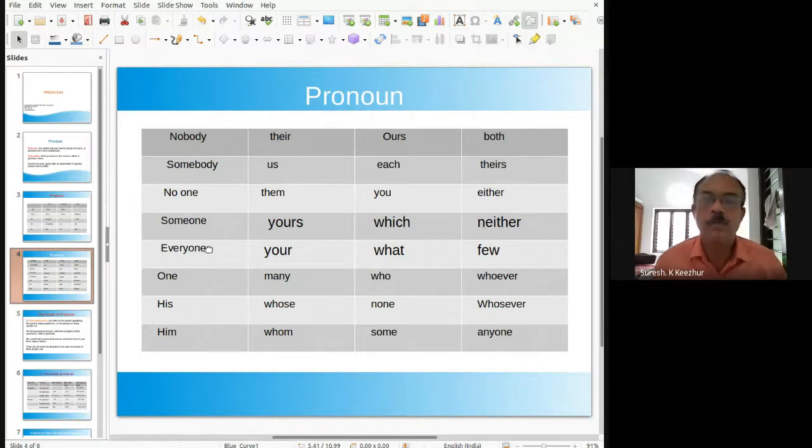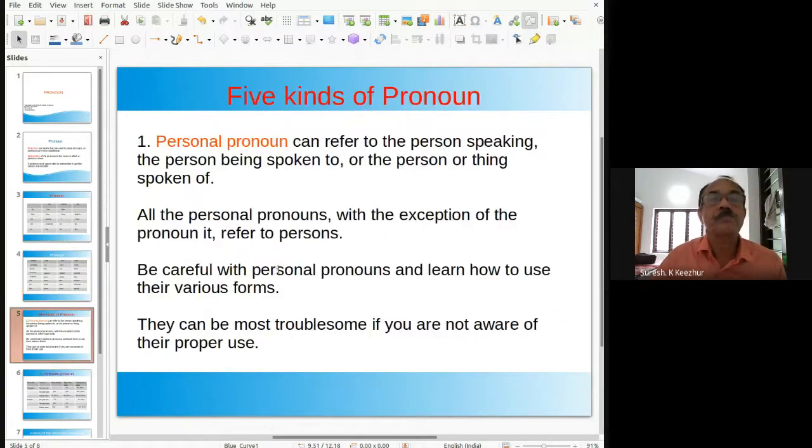These are all examples of pronouns, and they must be used in accordance with the antecedent noun.